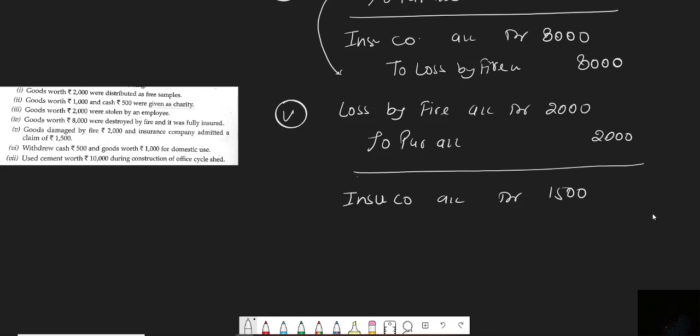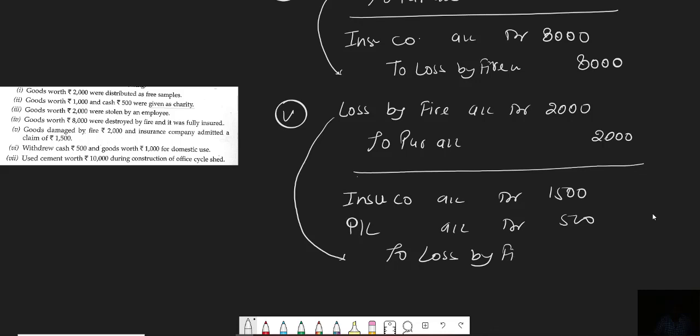Insurance company admitted a claim of 1500. So how much loss we have? 500. So all the losses are debit. So profit and loss account debit 500, to loss by fire account. We have to close this account.